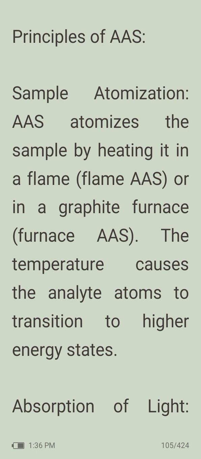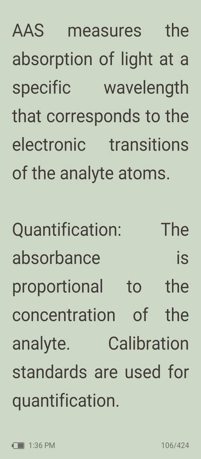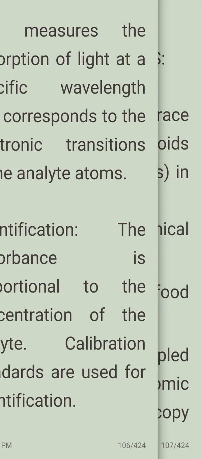Atomic absorption spectrometry. Principles of AAS, sample atomization. AAS atomizes the sample by heating it in a flame or in a graphite furnace. The temperature causes the analyte's atoms to transition to higher energy states. Absorption of light. AAS measures the absorption of light at a specific wavelength that corresponds to the electronic transitions of the analyte atoms. Then quantification. The absorbance is proportional to the concentration of the analyte. Calibration standards are used for quantification.